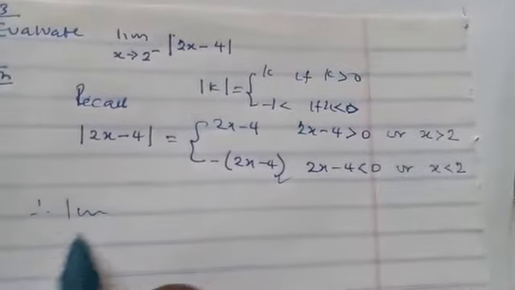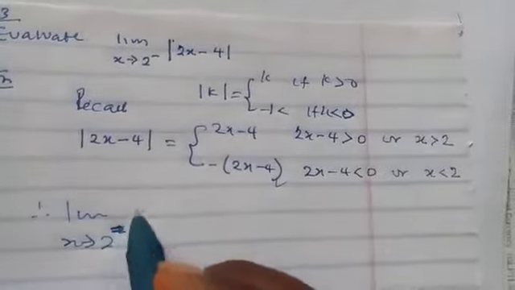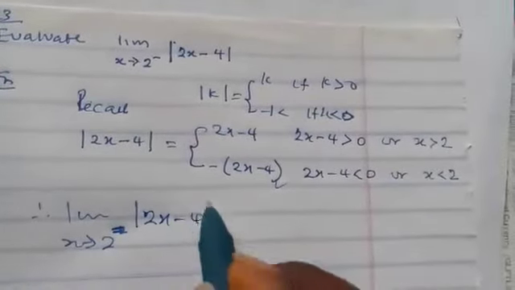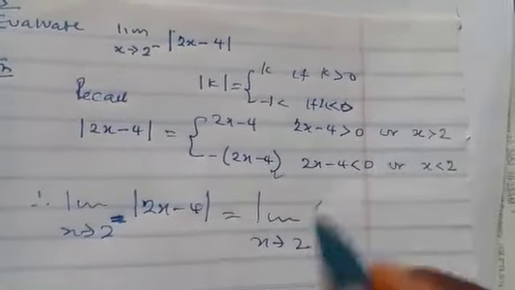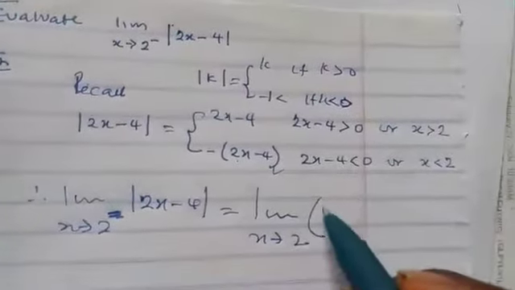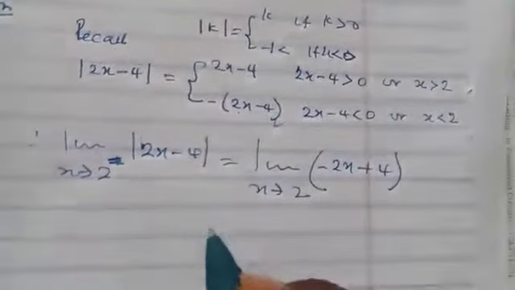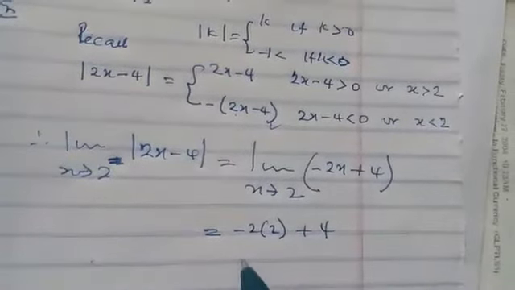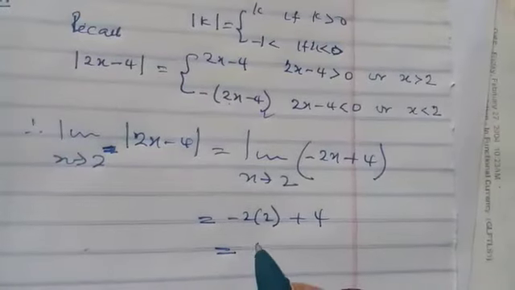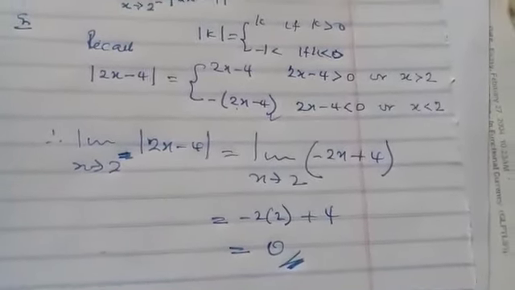Therefore, we can now say that the limit as s tends to 2 minus of this will be the same thing as the limit as s tends to 2 of this one that I pick. If I expand it, I'm going to have minus 2s plus 4. So let us put s to be 2. This is minus 2 into 2 plus 4, which will give me 0. So that is the answer of the limit.